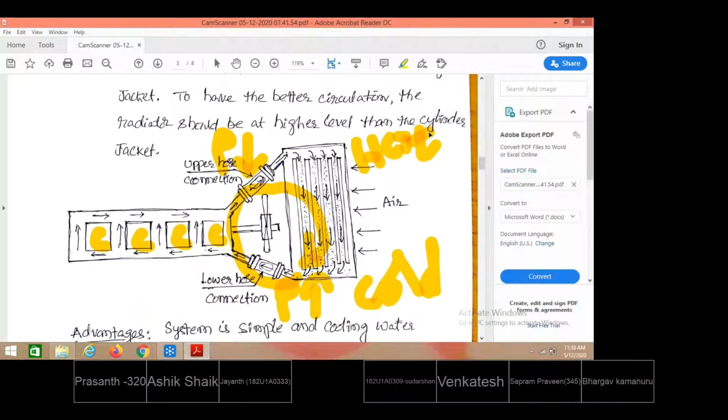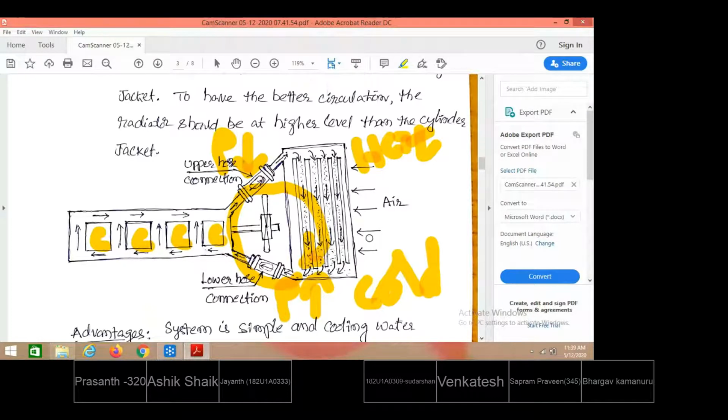Hot water is available at the top of the radiator. By the time it comes down, the air that is blown across the tubes, where the tubes are permitted to flow hot water at the upper side, will have totally converted it to cold water. Again, this is ready to be circulated in the next cycle of operation. This is based on the principle of thermosiphon. Thermosiphon means creation of fluid momentum due to density difference.